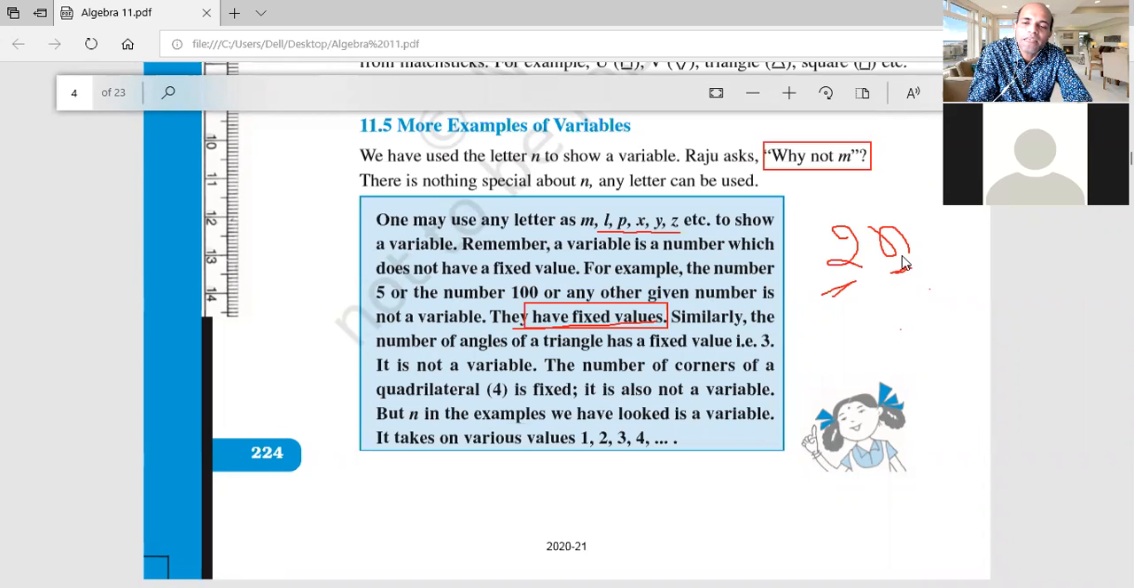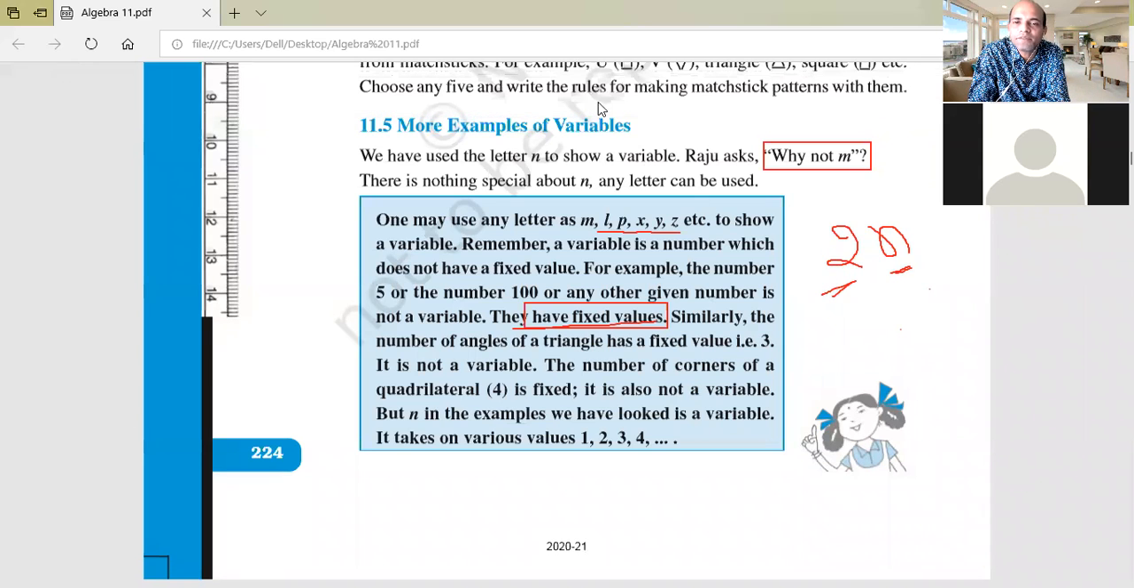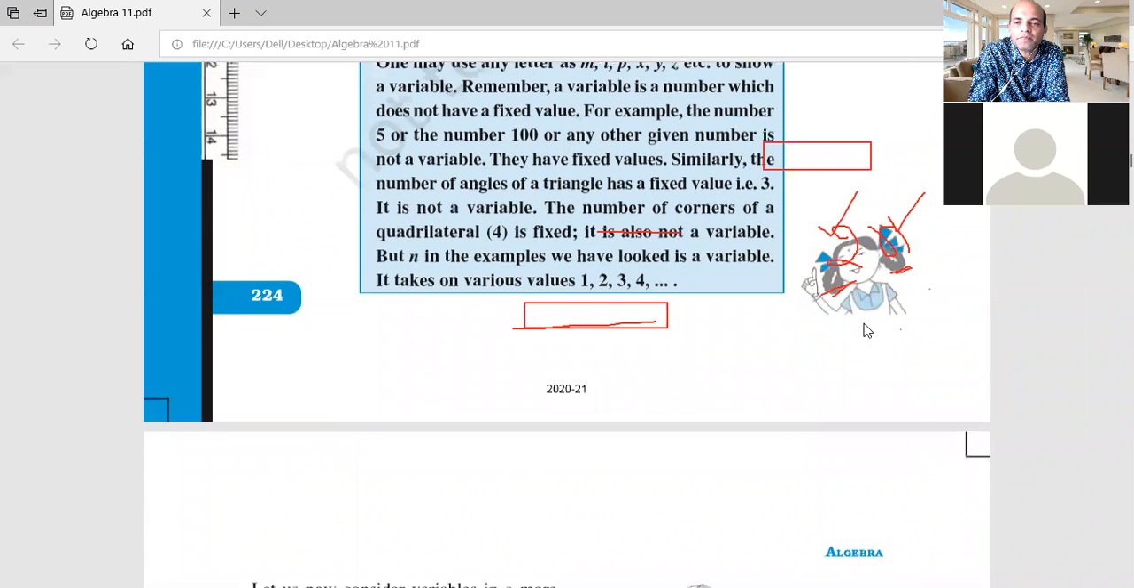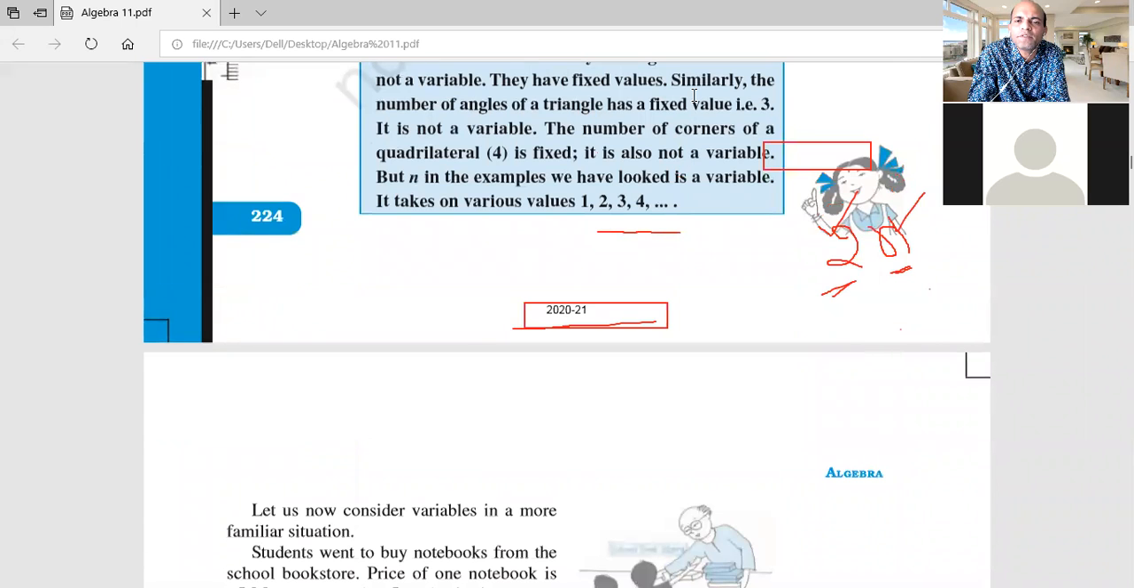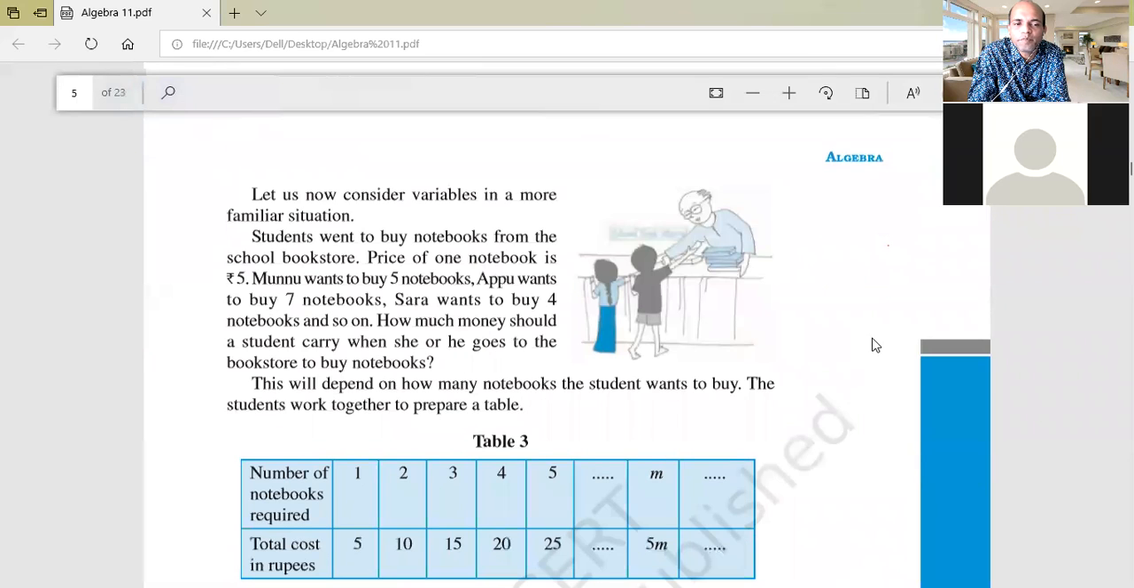The value of n can change. The value of n can be 5, it can be 7, like that. So 2 is not a variable, n is a variable. This is called a constant, and this is called a variable. Now we can see so many variables are there, and accordingly we can go further. Now let us move to the next.